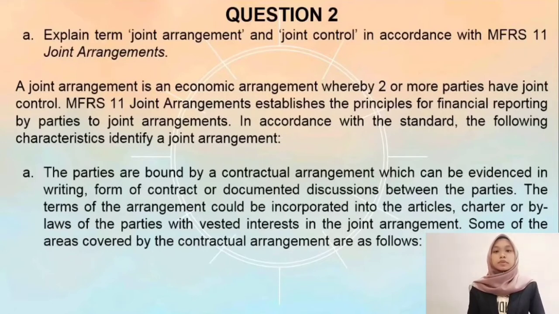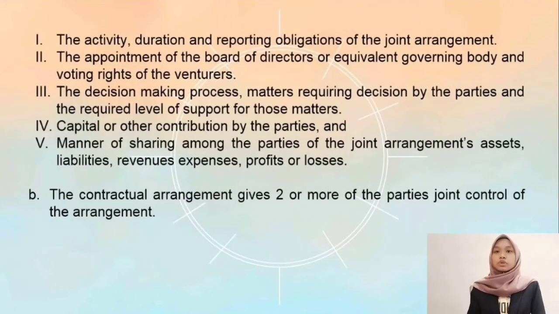Some of the areas covered by the contractual arrangements are as follows. First, the activity, duration, and reporting obligations of the joint arrangement. Second, the appointment of the board of directors or equivalent governing body and the voting rights of the venturers. Third, the decision-making process, matters requiring decision by the parties and the required level of support for those matters. Fourth, capital or other contributions by the parties. And last one, the manner of sharing among the parties of the joint arrangement's assets, liabilities, revenues, expenses, profits or losses.